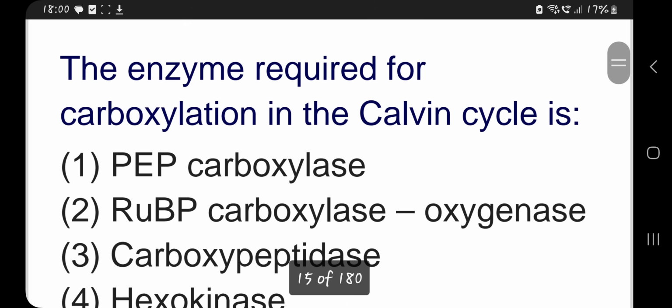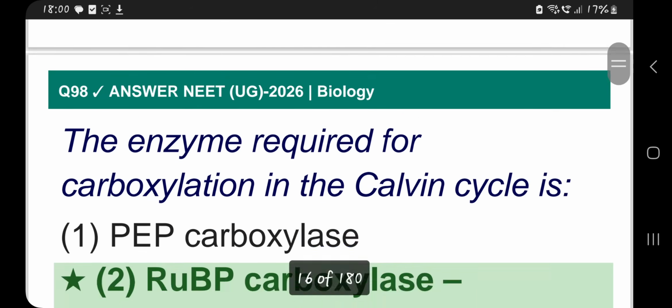The enzyme required for carboxylation in the Calvin cycle, that is fixation of carbon dioxide, is RuBP carboxylase oxygenase, or the Rubisco enzyme, as we can also call it. So the answer is RuBP carboxylase oxygenase.